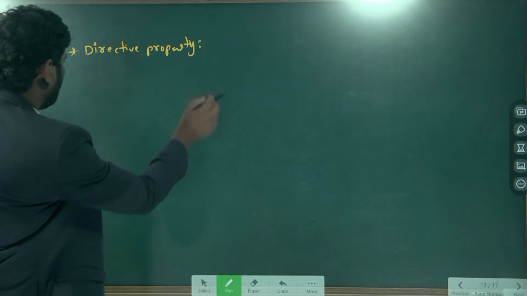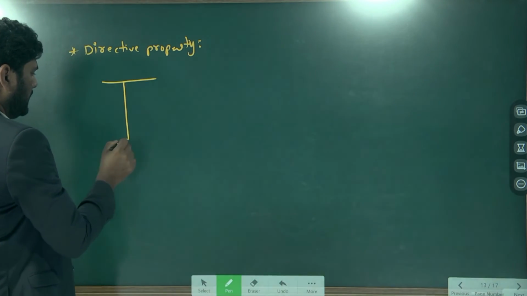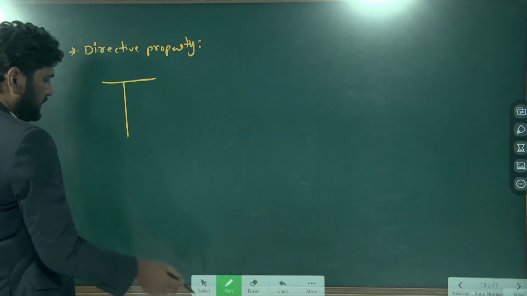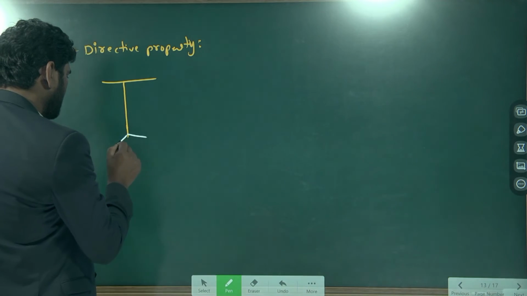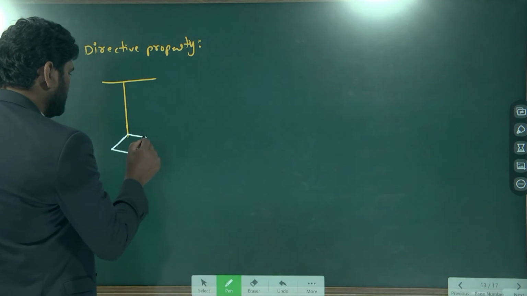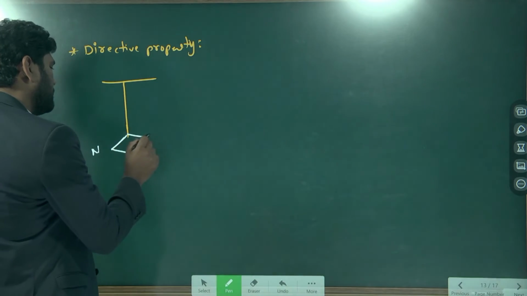So now I am suspending, let me take, this is a rigid support, I am suspending a magnetic material here. If I suspend a magnetic material here, this is the way it always shows north south.